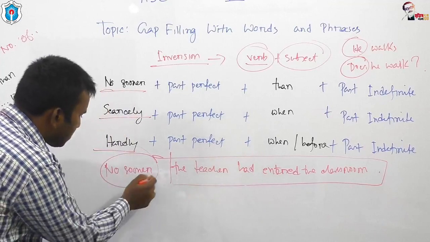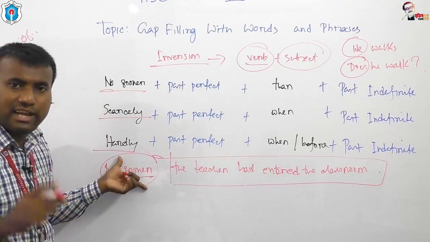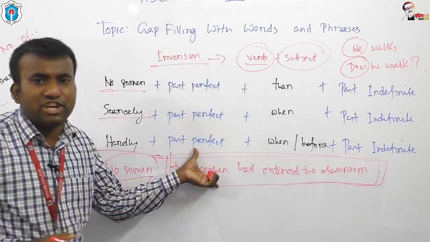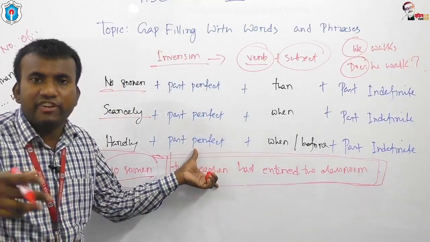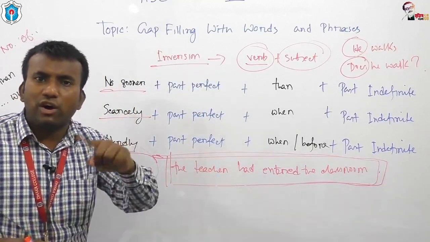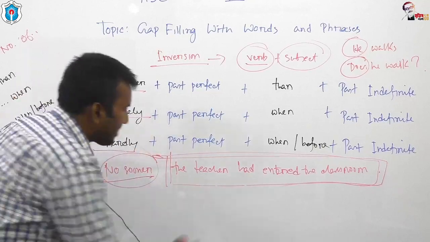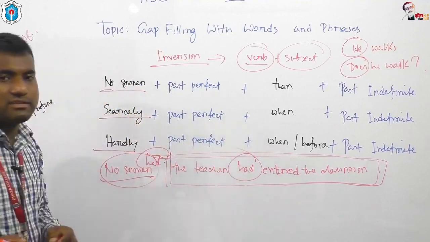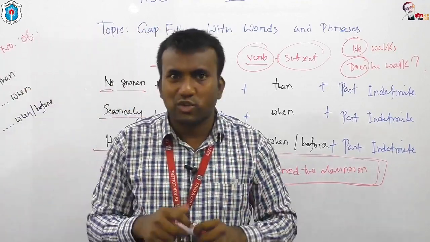Look at this. I have started with no sooner. No sooner is a negative word. That's why I have to ensure the process of inversion. What is inversion? Inversion means the process to put the auxiliary verb before the subject. That's why had should be before the subject.